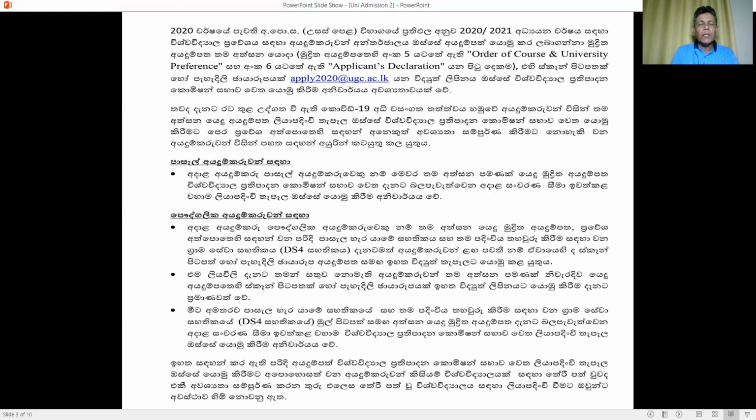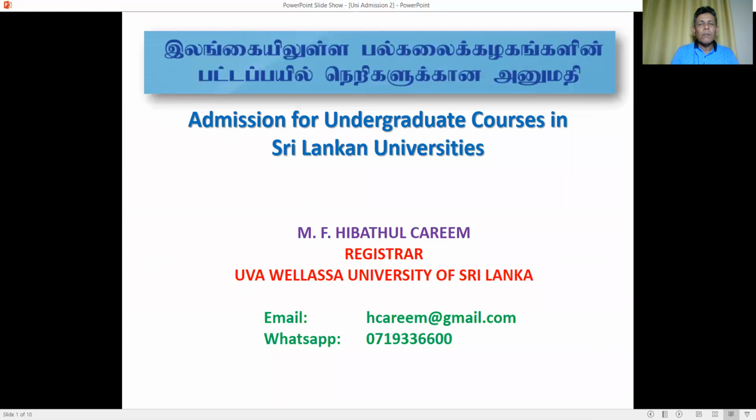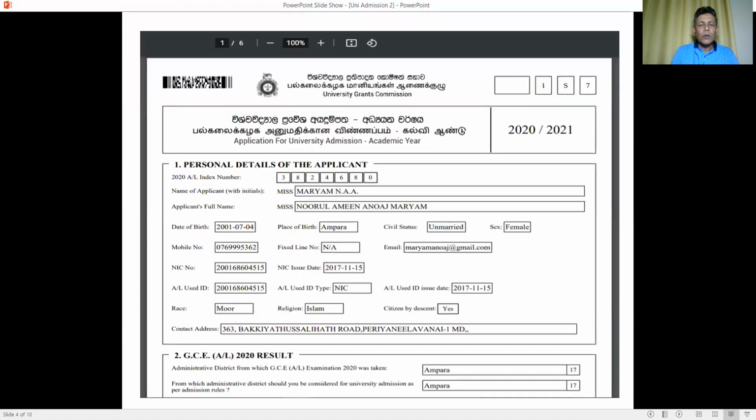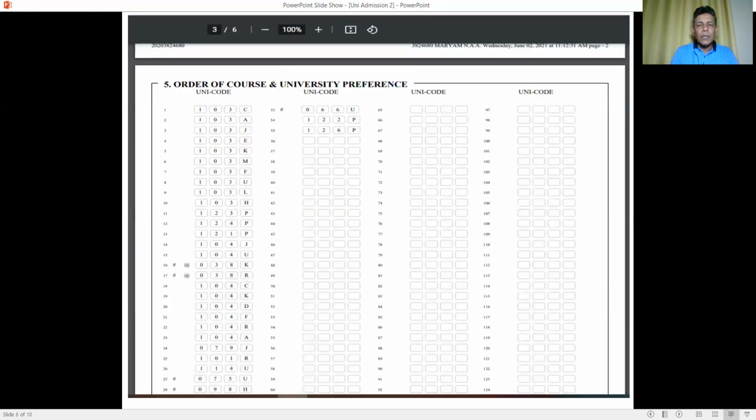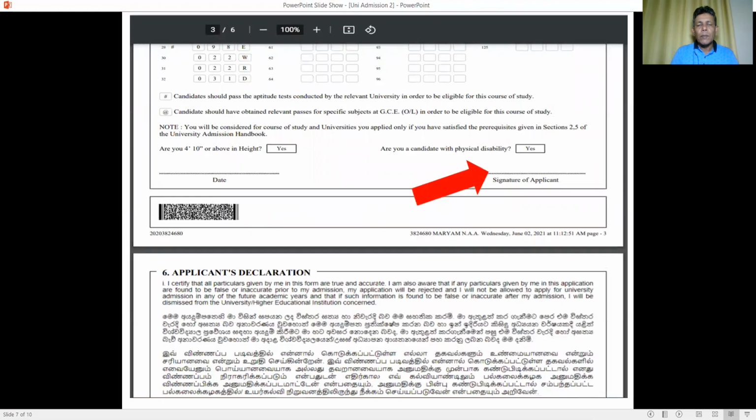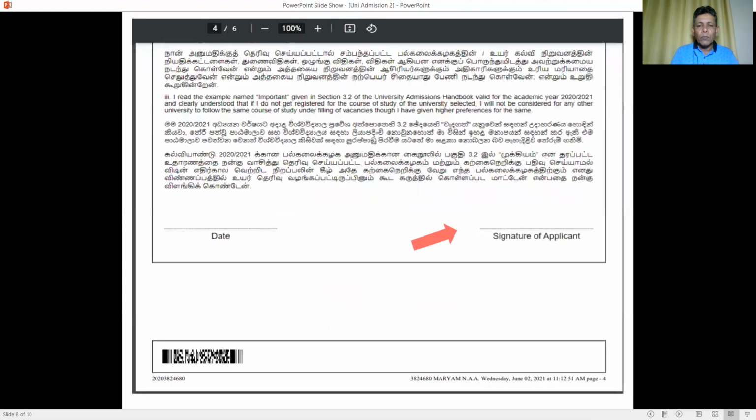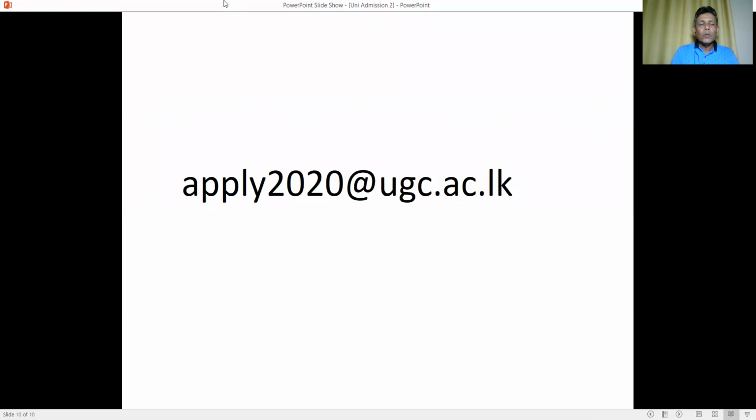So once again, I'm repeating to you all that once you have submitted your application, you have to make a copy of the PDF document which you received through your email, get a printout and sign at the appropriate places on page number 3 and page number 4, and scan those documents with your signature and send them to the University Grants Commission at apply2020@ugc.ac.lk.